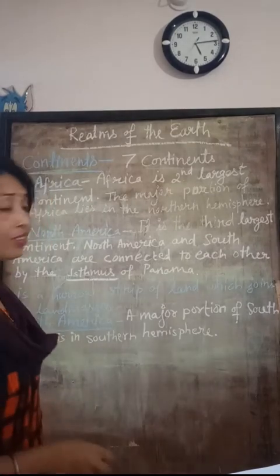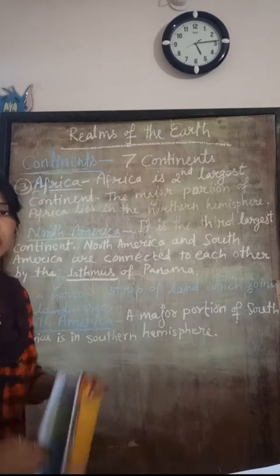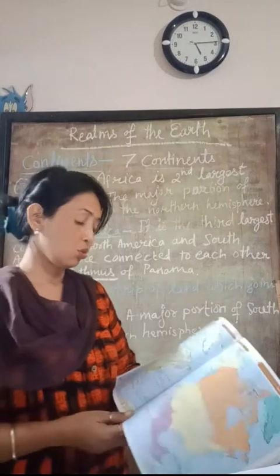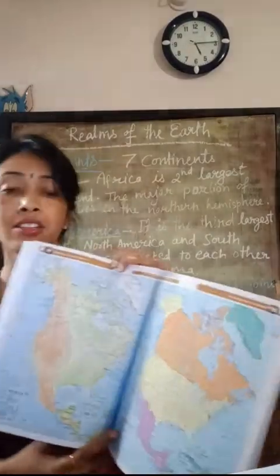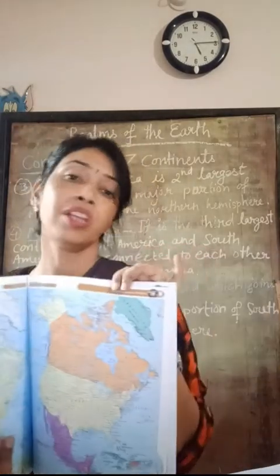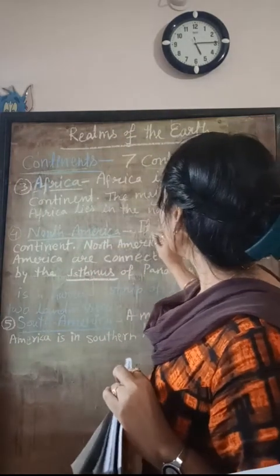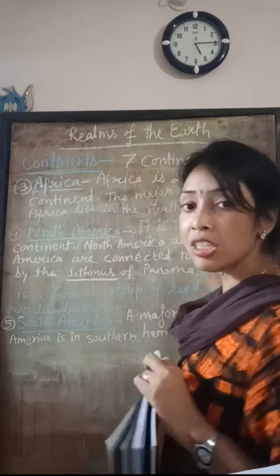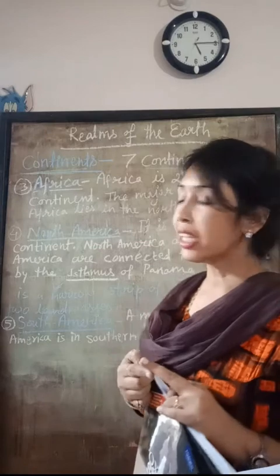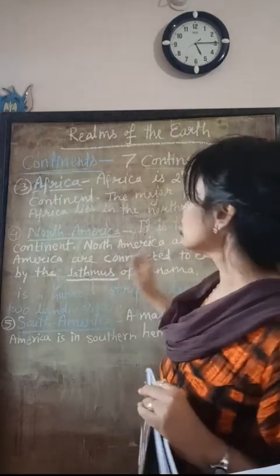Next continent, we will read about North America. In this atlas, this is the physical map of North America, and this is the political map. North America is the third largest continent. First is Asia, second is Africa, and North America is the third largest continent.